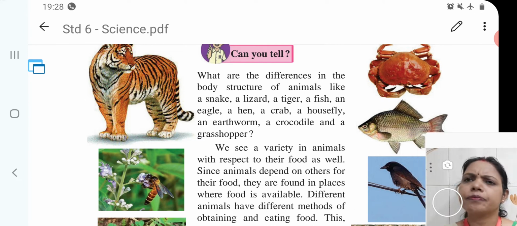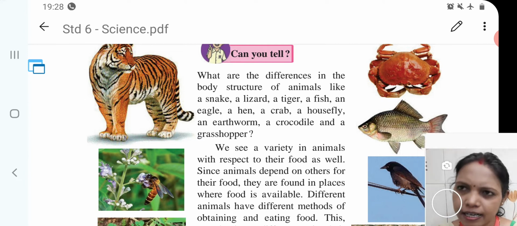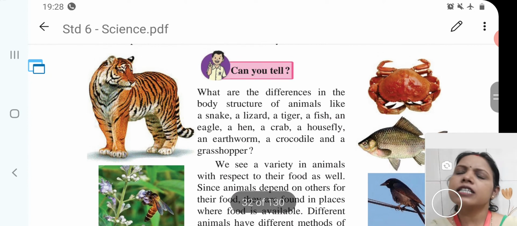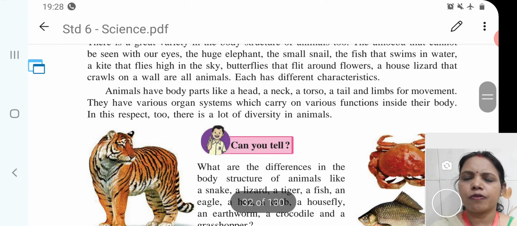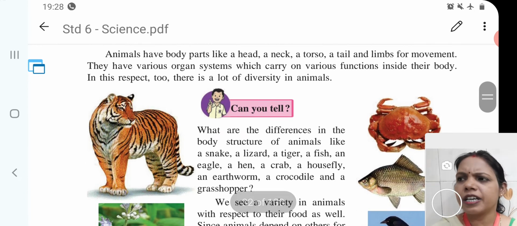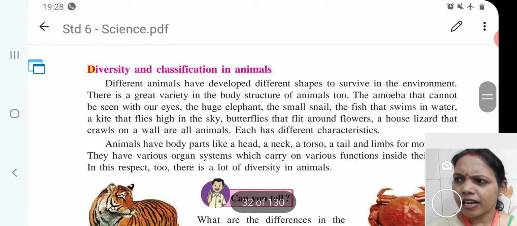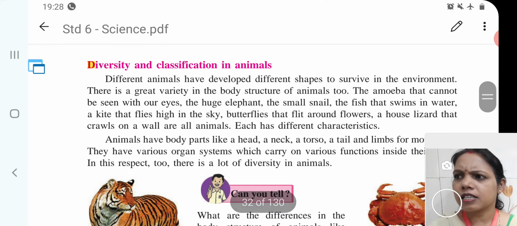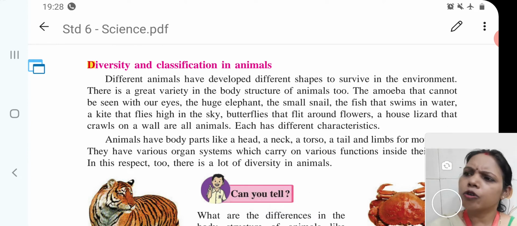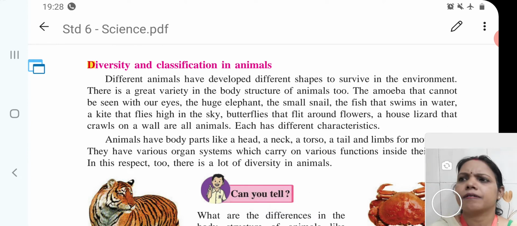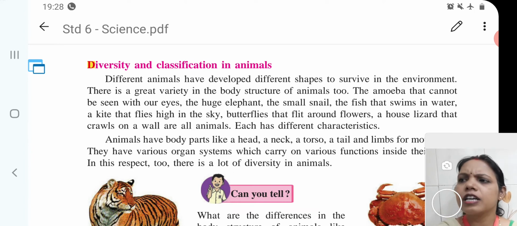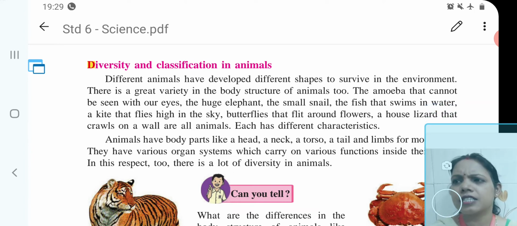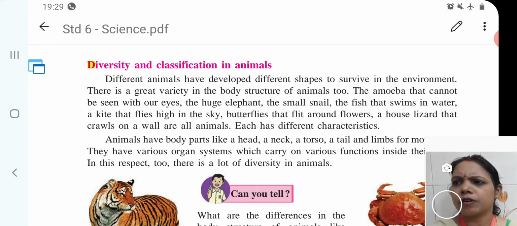So children, whatever we had completed through this paragraph, we will see in an easier way. First point will be great diversity in the animals. They are modified according to the environment in which they live. Therefore, there are different characteristics in these animals.